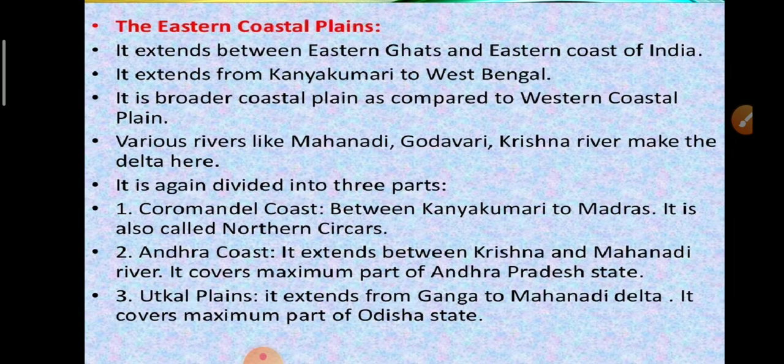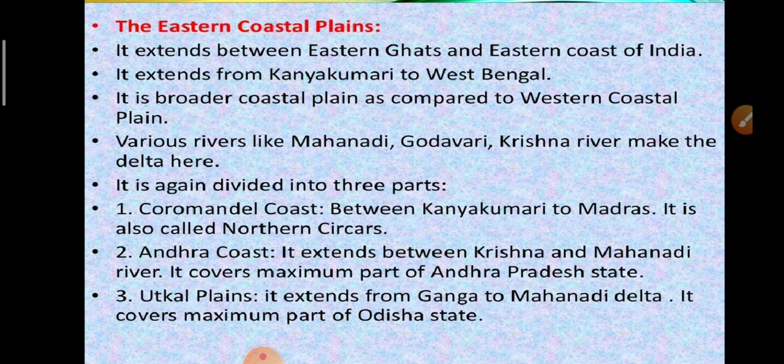So Coromandel coast lies between Kanyakumari to Madras. It is also called as Northern Sarkar. Andhra coast extends between the Krishna and Mahanadi river, and it covers maximum part of Andhra Pradesh state. And Utkal plains extends from Ganga to Mahanadi delta, and it covers maximum part of Odisha state.